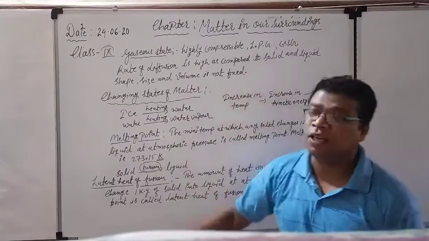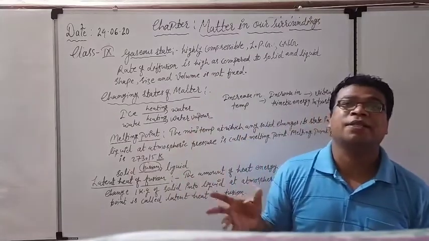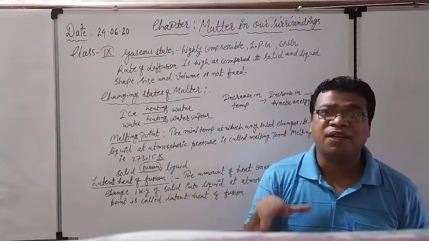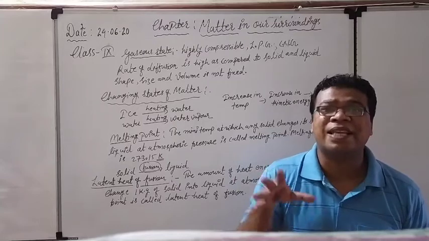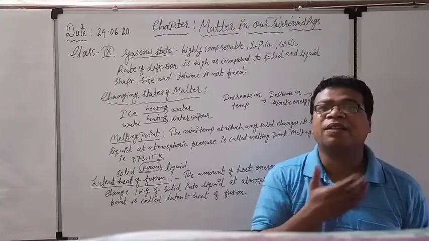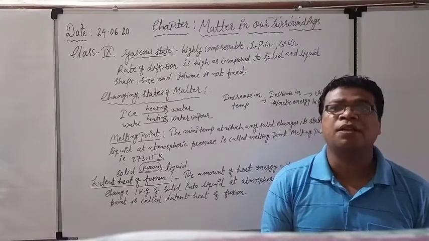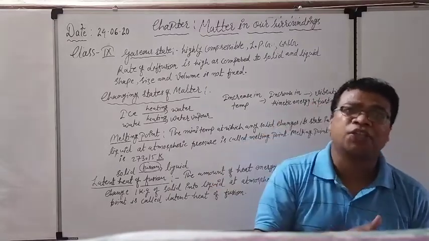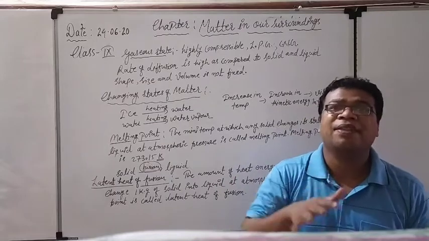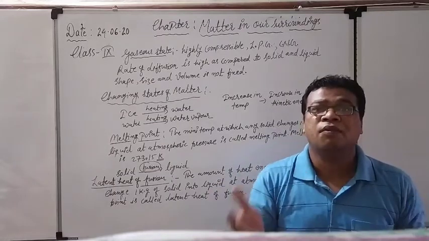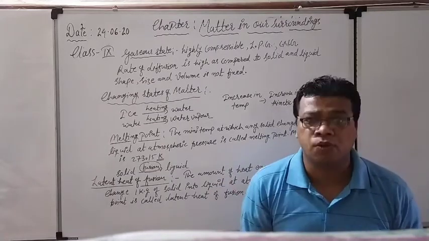So what is actually done? Both of these gases are filled under high pressure inside the cylinder, because gases are highly compressible, so they can be compressed to a higher extent and stored within a cylinder.